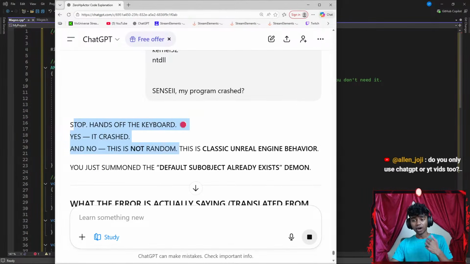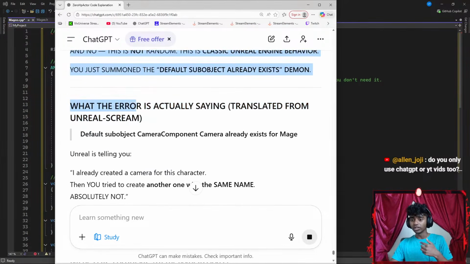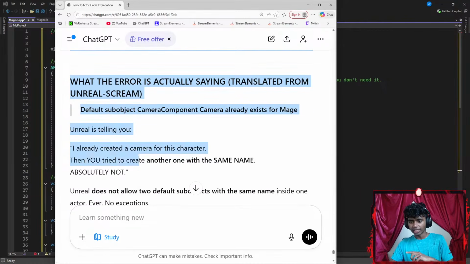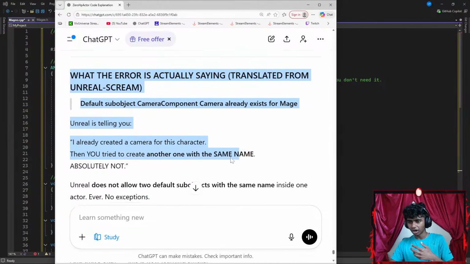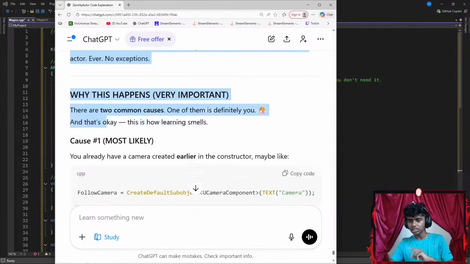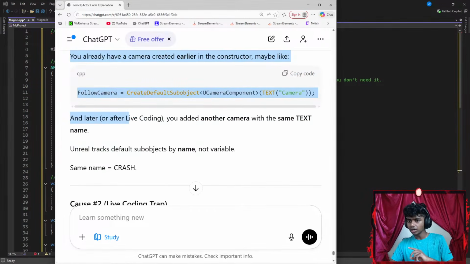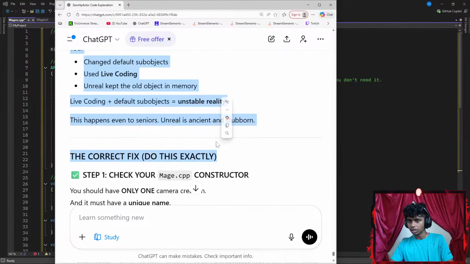That's it. Stop, hands off the keyboard. Yes, it crashed. And no, it's not a random crash. Unreal behavior. What Unreal is actually saying, translated from the Unreal screen: default subobject, camera component, camera already exists for mage. Unreal tells me I already created a camera for this character, and you tried to create another camera at the same time. Absolutely not. Okay, you already have follow camera earlier in the constructor. Defaulted. Later on, after live coding, you added another camera. Huh.